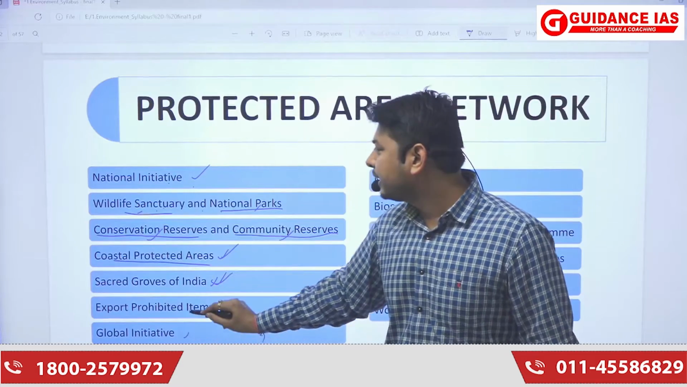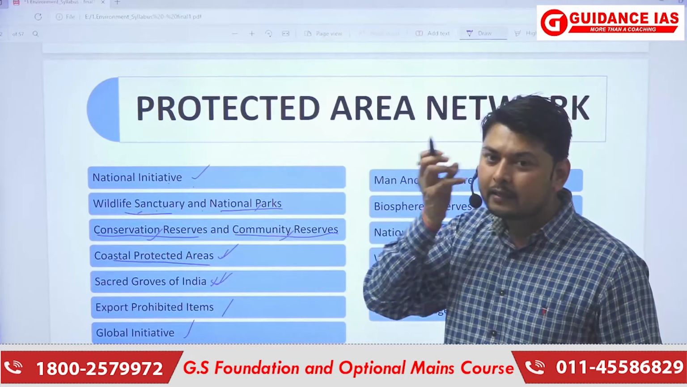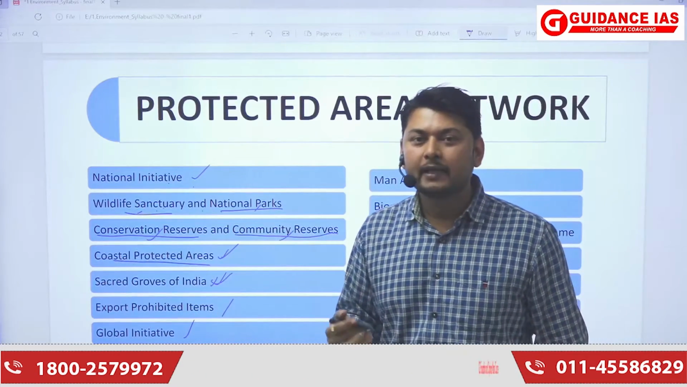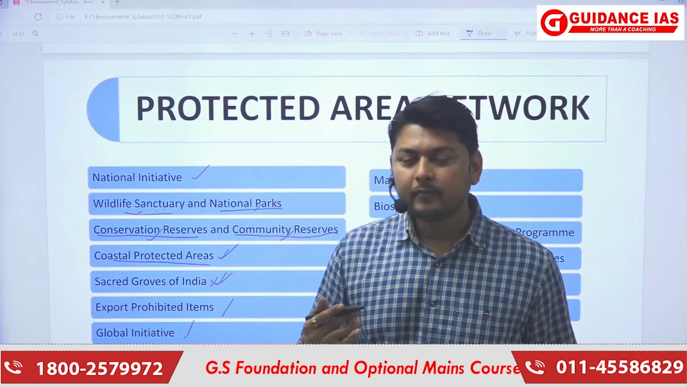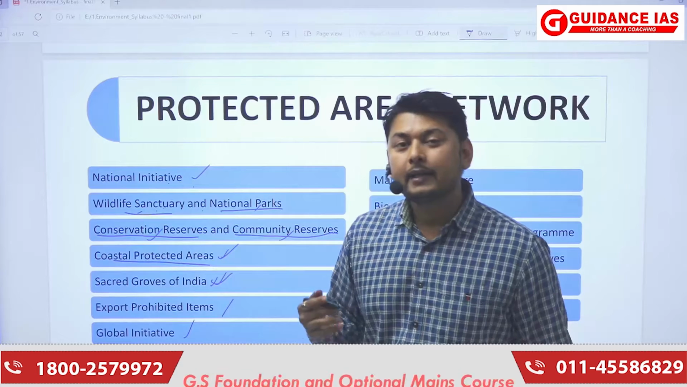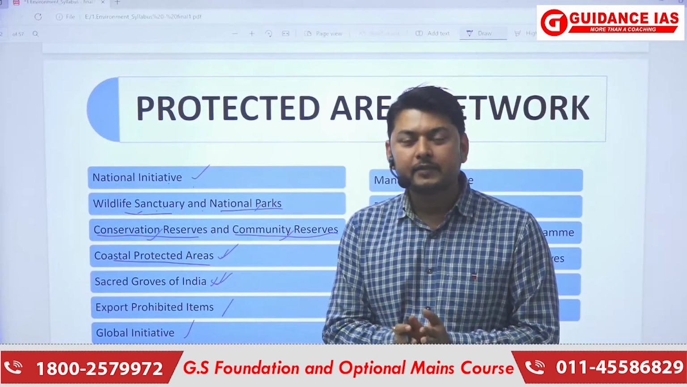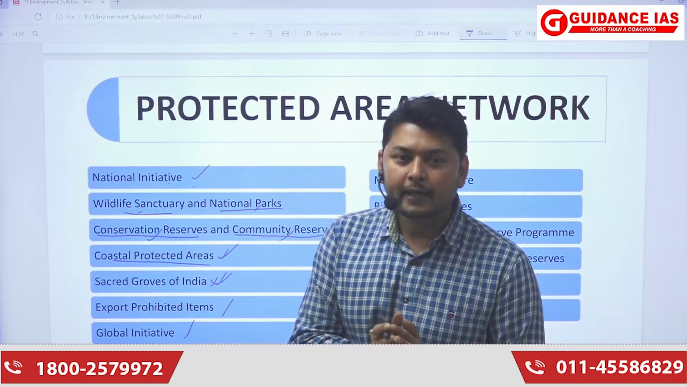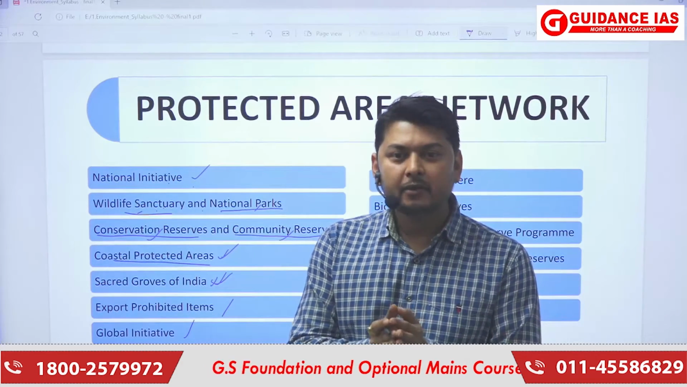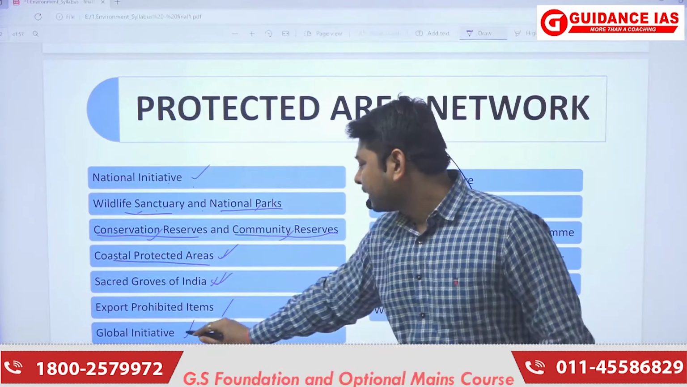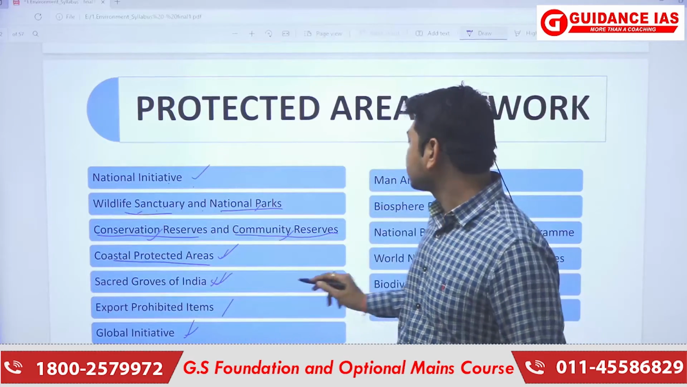Then, what are the global initiatives for protected areas? Like there is the Montreux Record, there are Ramsar sites. This includes the wetland systems. Then there are various wetland systems which are in India also. Now I think it has crossed a number of 47 or 48, but there are various other global initiatives.